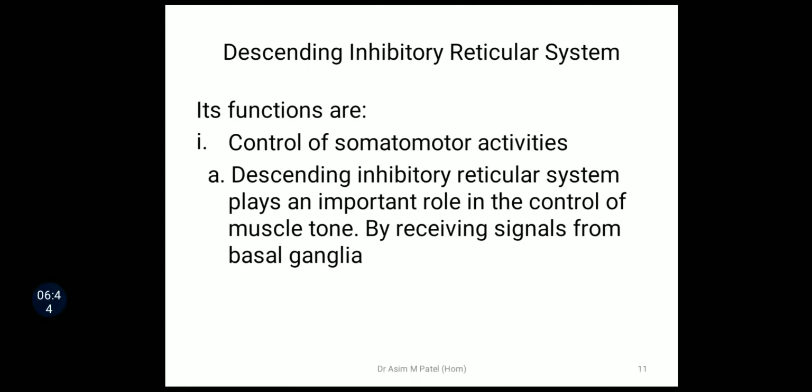The next thing is about the descending inhibitory reticular formation. The main functions of this system: first one is control of somatomotor activities. Similarly here it is also responsible for controlling the somatomotor activities. The descending inhibitory reticular system plays an important role in the control of muscle tone by receiving signals from the basal ganglia.